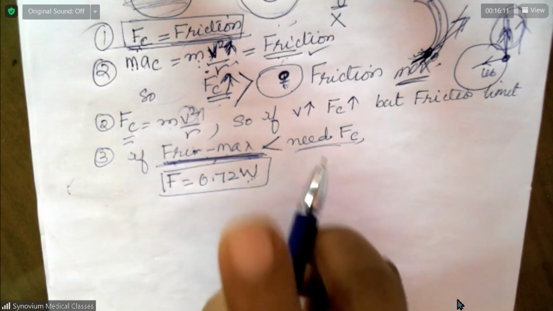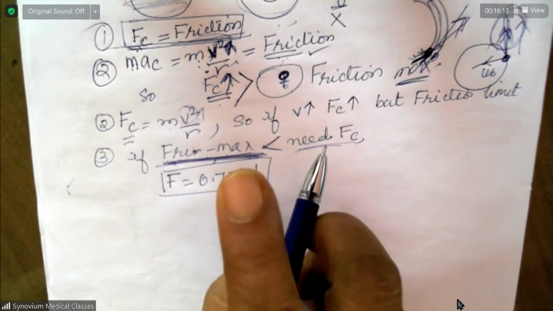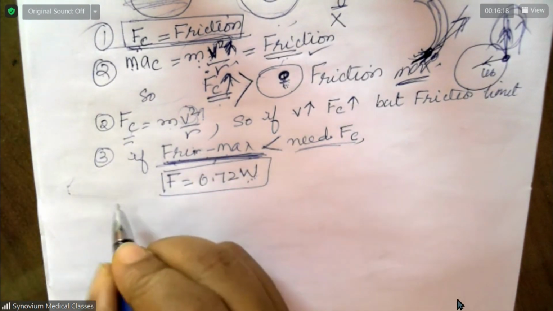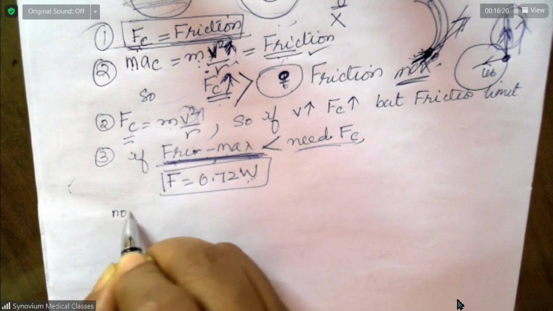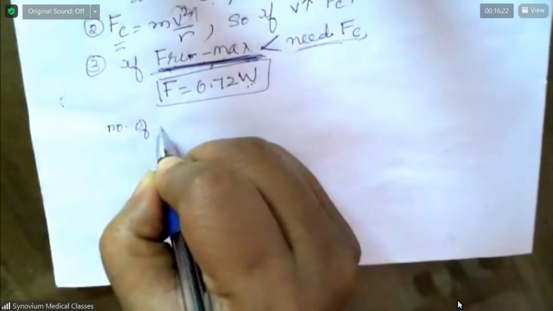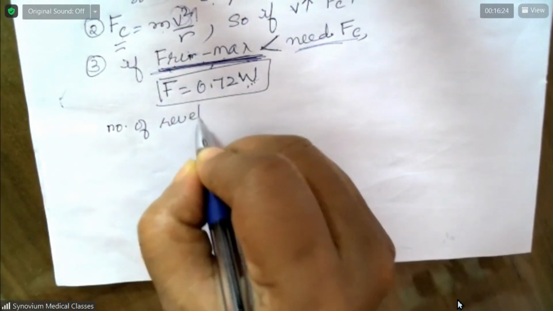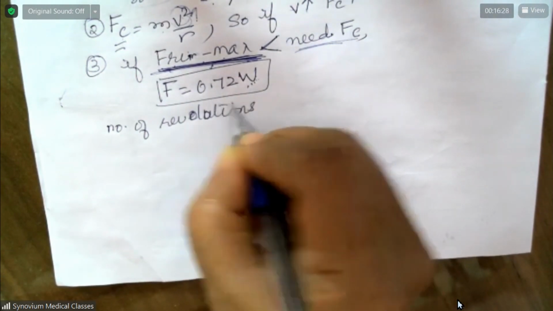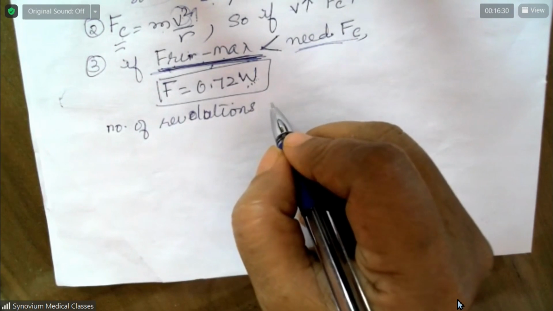Determine the maximum number of revolutions. What do you mean by number of revolutions? Frequency. Number of revolutions per minute. Here they are asking per minute.